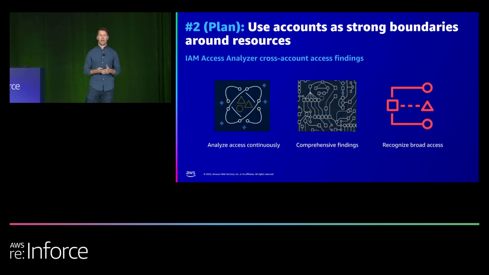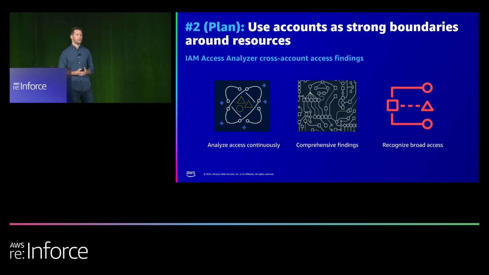And we can do that using IAM Access Analyzer. We're going to talk about IAM Access Analyzer a lot today. There's essentially 3 major components to it. The first one we want to talk about is cross-account findings, right? Now, Access Analyzer helps you identify resources in your organization or accounts, such as Amazon S3 buckets, IAM roles, SQS queues, and so on, that could be shared with an external entity, like we just visualized there. This helps you identify if there's unintended access, where your resources and data are being shared with another entity or another account, which could be a security risk to your organization.